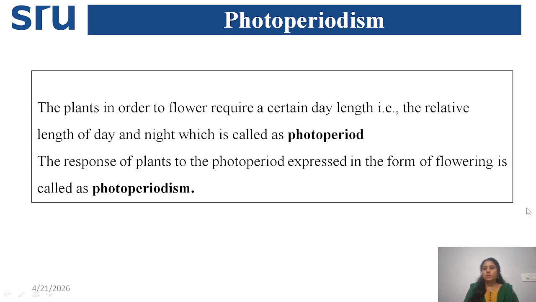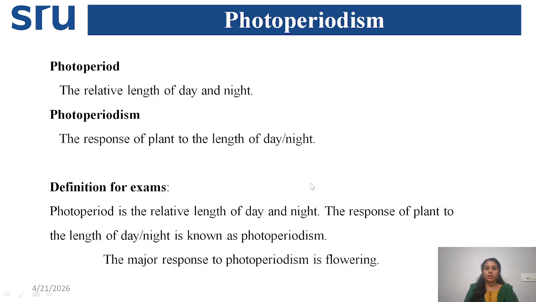So first, let's understand photoperiodism. First, try to understand the meaning. Photo period. Period means certain duration. Photo means light. So it is related to light duration. The plant, in order to flower, requires a certain day length. That day length is called the photo period. In response to this photo period, changes in the flowering pattern of the plant are known as photoperiodism.